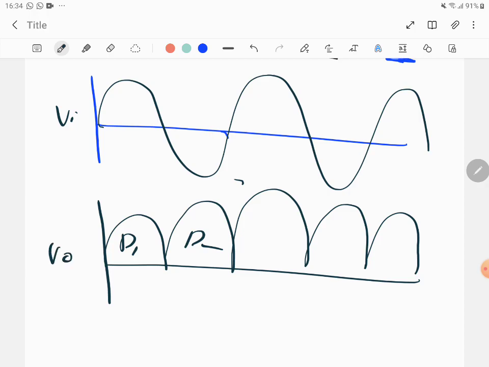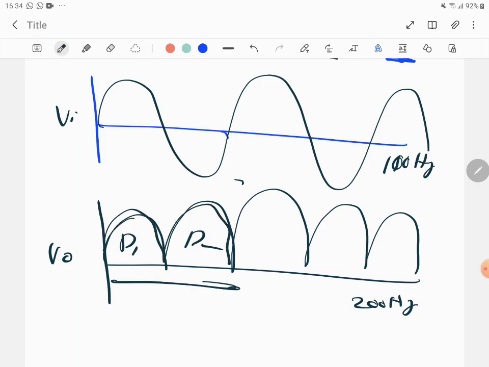In this case, they'll ask you a question: supposing the input is 100 hertz, what will be the output frequency? It will be 200 hertz, because for every one cycle there are two oscillations. The oscillation doesn't go to the negative side, but stays on the same side. Correct? So that's it. The lesson is complete.